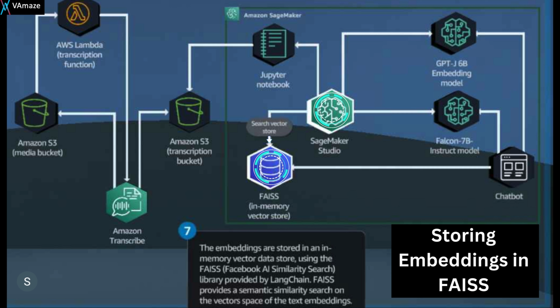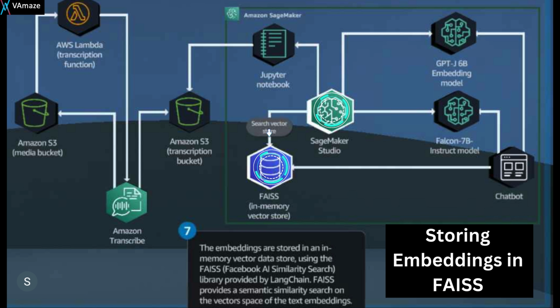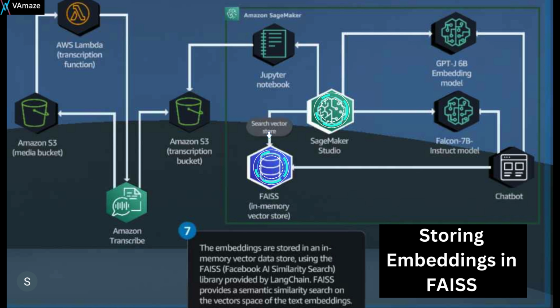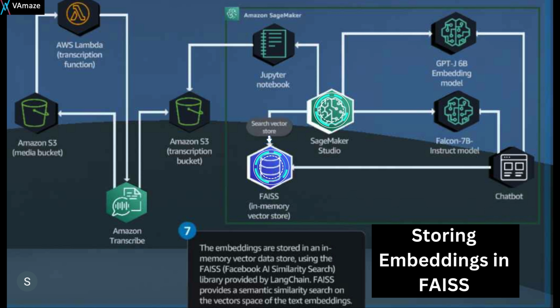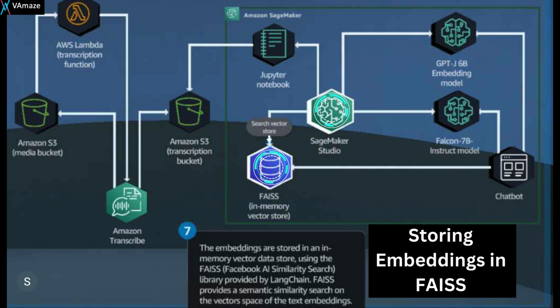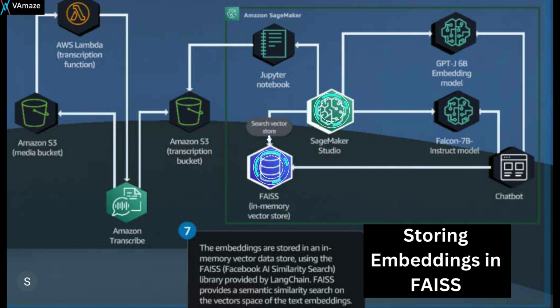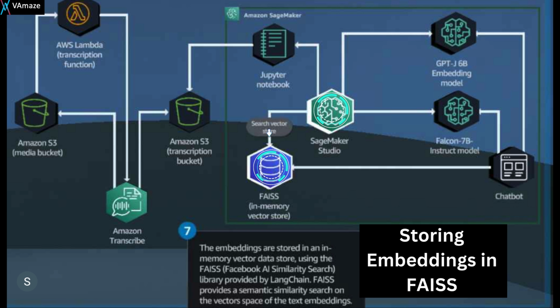So the key components specific to this interaction are the FAISS in-memory vector store, the storage of the embeddings; the GPT-J-6B embedding model, the model used to create the text embedding; and LangChain, the framework that utilizes FAISS for semantic similarity search. This solution demonstrates how to effectively utilize FAISS to store and search embeddings, enhancing the capability of the chatbot and enabling it to provide a more accurate and relevant response.